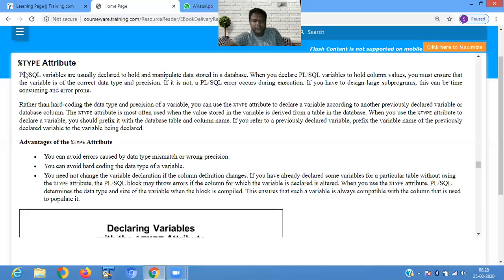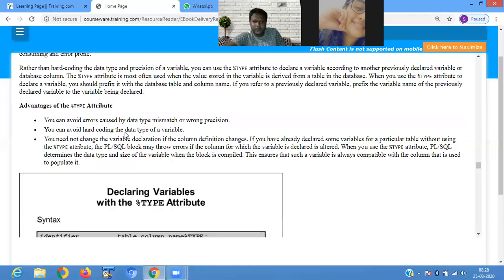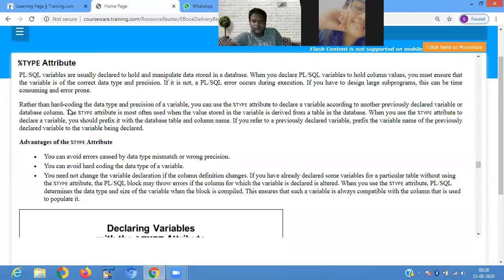Okay, you take the snap of this one. Yes, sir. Understood this part? What is the work of type attribute? Yes, sir.